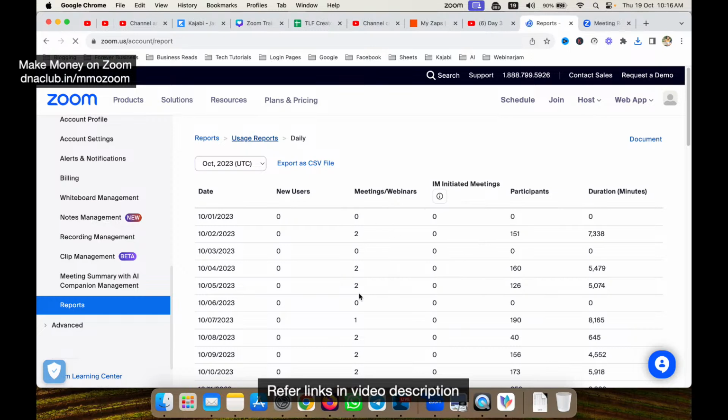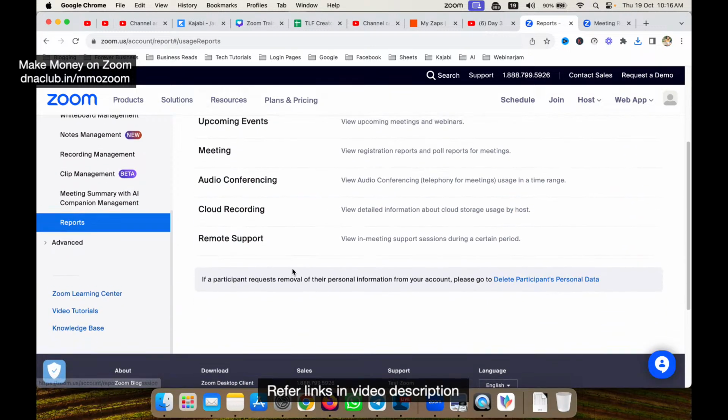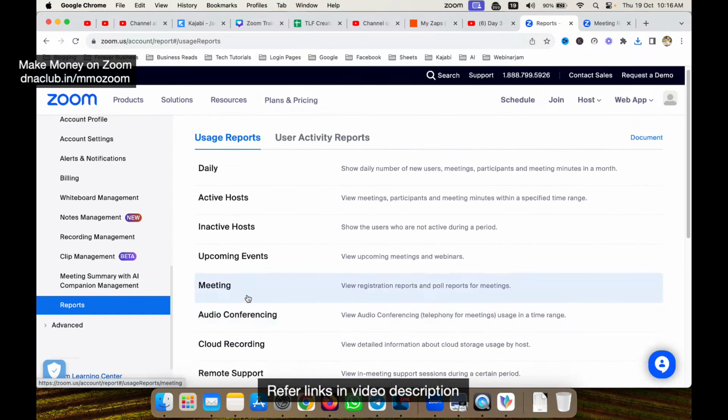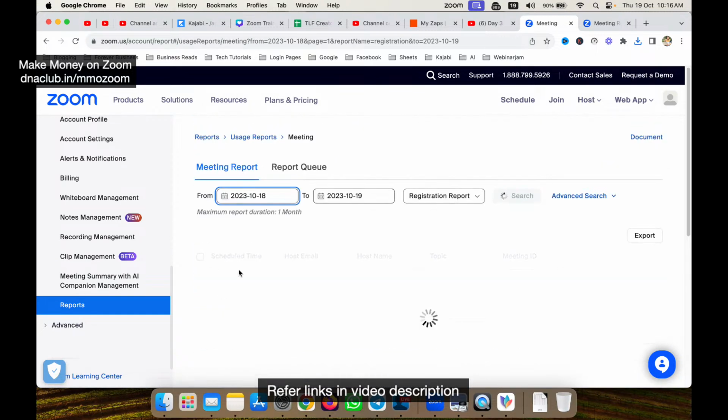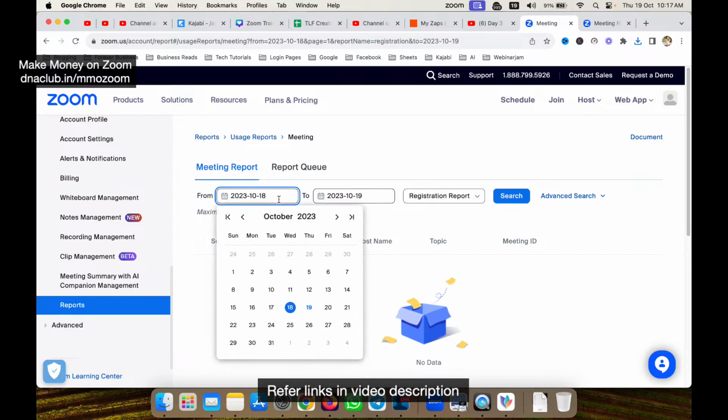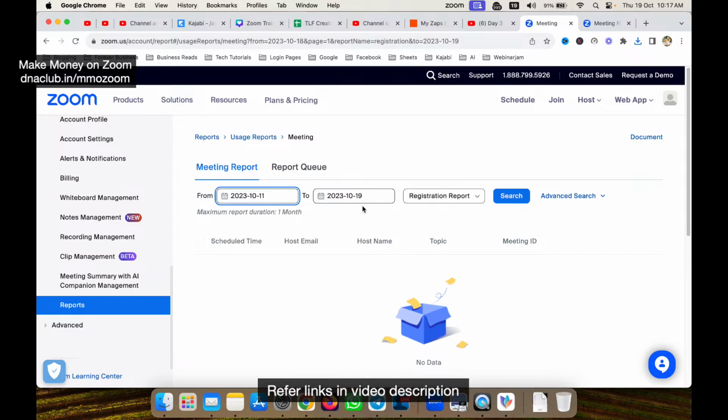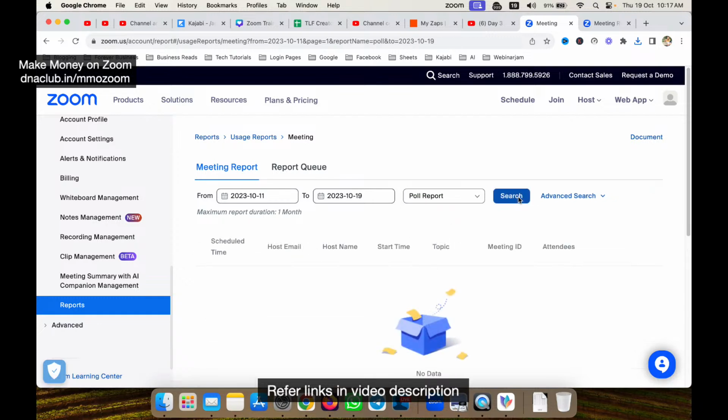Also, if I go to usage reports, there are many more reports which you can explore. Okay, view registrations, same as we did in the earlier link. Okay, so if I click here on meeting report, like say for example from 11th to 19th. This is the registration report, and because I have disabled registration for my meeting, nothing is showing here. If I have enabled a poll, I can see the poll reports here. Okay, the people who have participated in the poll. So accordingly, poll, registration, survey report, you can see from here.